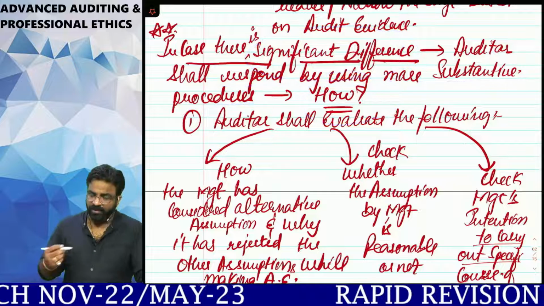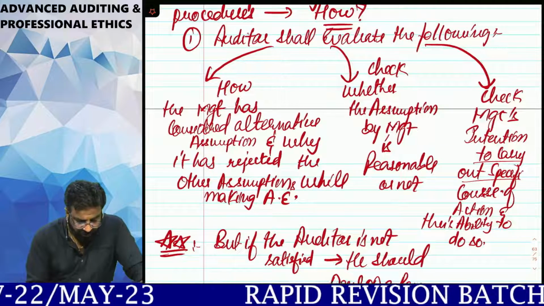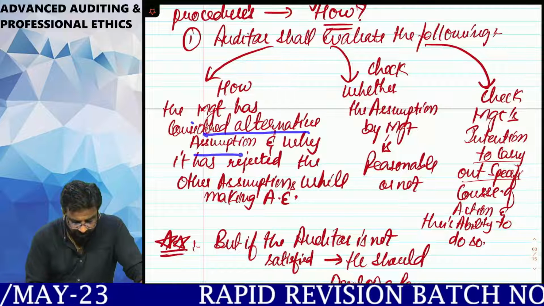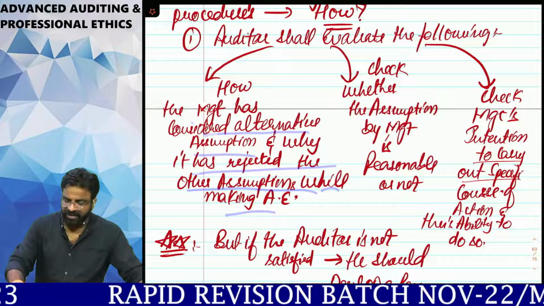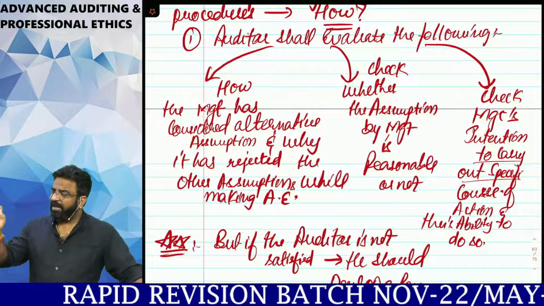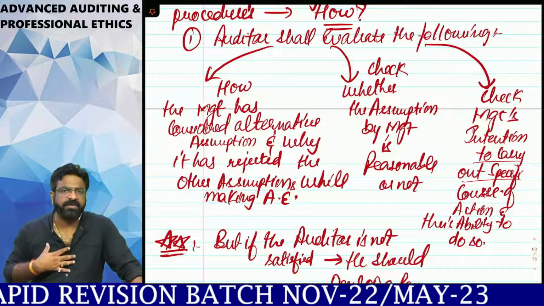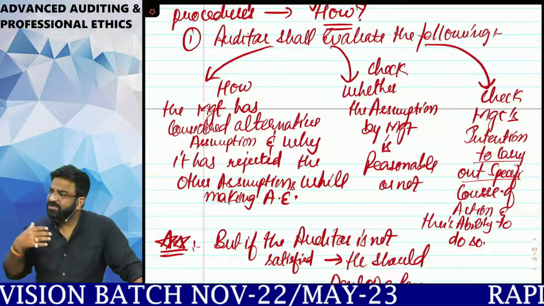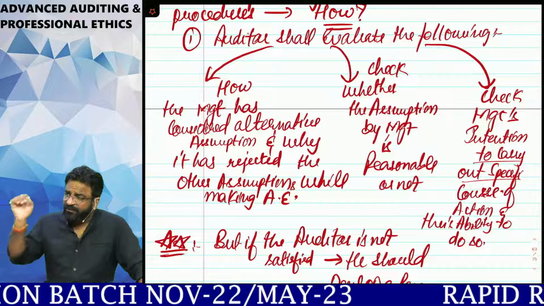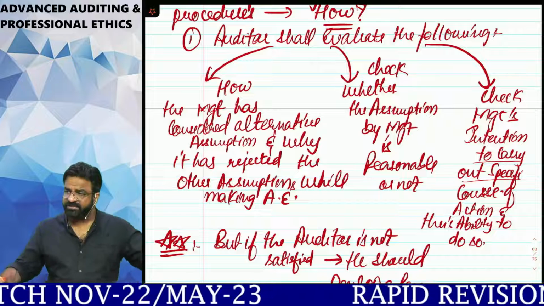How? What shall the auditor do? The auditor shall evaluate the following. What are the 3 steps he has to do? How the management has considered alternative assumptions, and why it has rejected the other assumptions while making the accounting estimate. Simply go and ask the management, why are you not taking the same assumptions which I am taking? And if you are taking a different assumption, why are you rejecting this assumption?